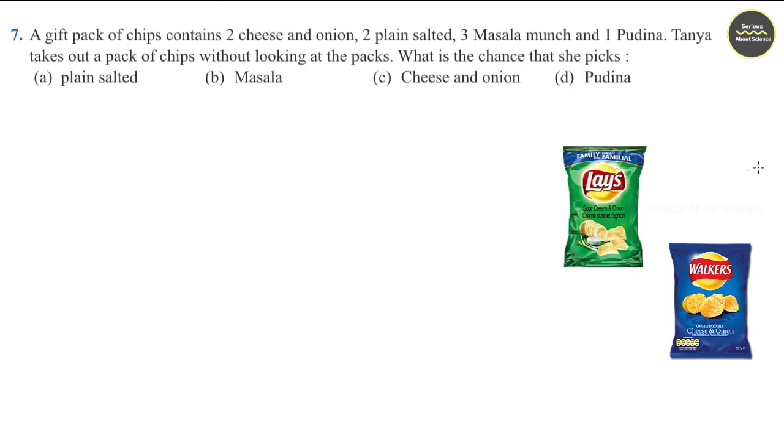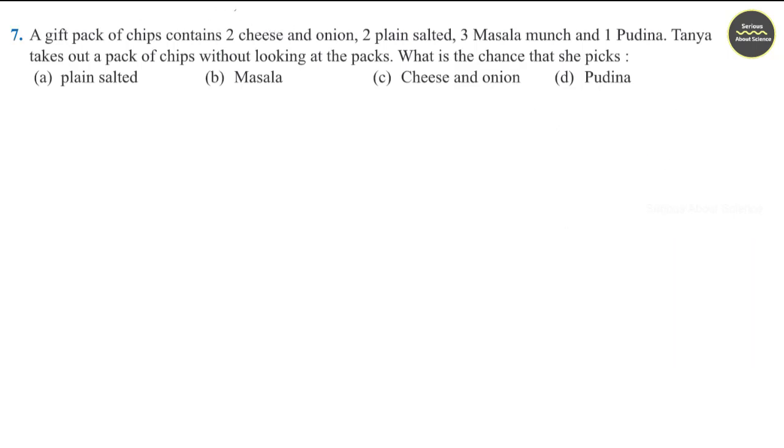Let us first calculate the total number of chips. There are 2 cheese and onion plus 2 plain salted, now 3 masala munch and 1 pudina. Adding all this, we will get a total of 8 packets of chips. Now out of these 8 packets of chips, we need to select each one of these given.